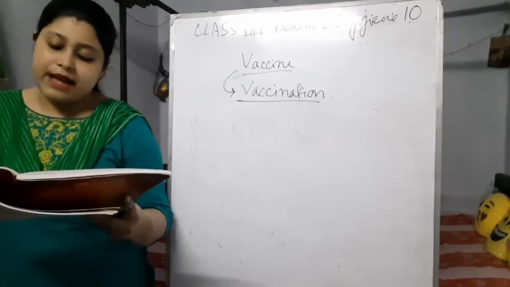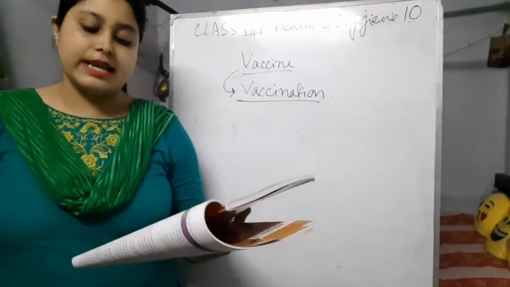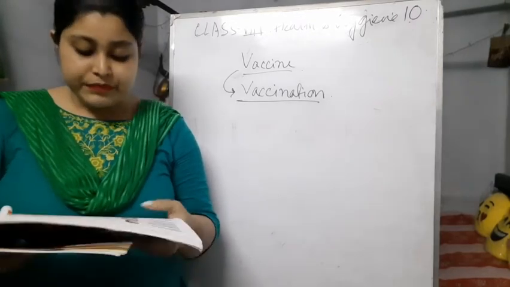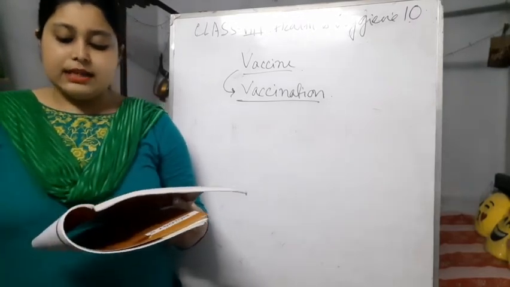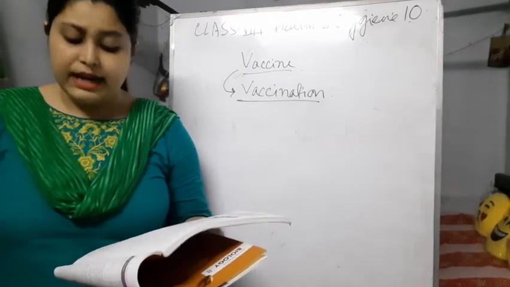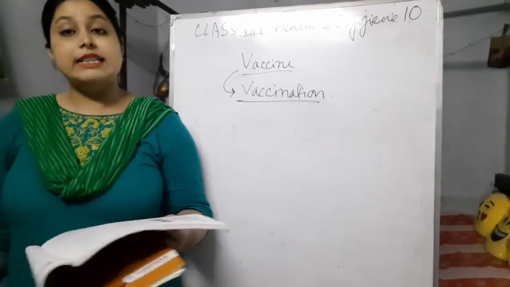Inside the body the vaccine triggers the immune system to produce antibodies against the specific disease causing microbes present in it. The antibodies attack and destroy the weakened microbes and remain in the blood and fight off a possible attack by the pathogen in the future.